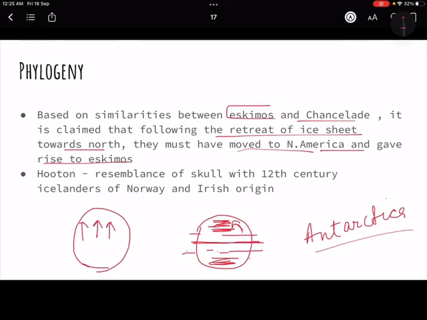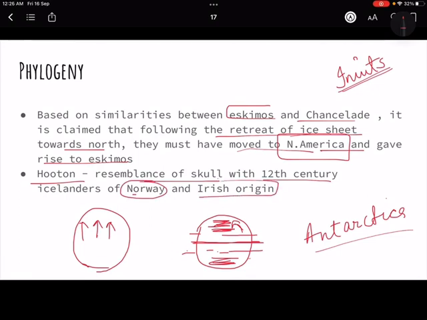These people from Europe further moved to North America, and today what we see as Eskimos, or more appropriately the Inuits in North America, they are referring that these people must have over the course of time evolved into Inuits of North America, the modern day Eskimos. And Houghton believes that their skull resembles the 12th century Icelanders of Norway and Irish origin. So again, they are trying to draw a parallel as to who looks more similar to the Chancelade, the Norway and Irish origin Icelanders of 12th century.